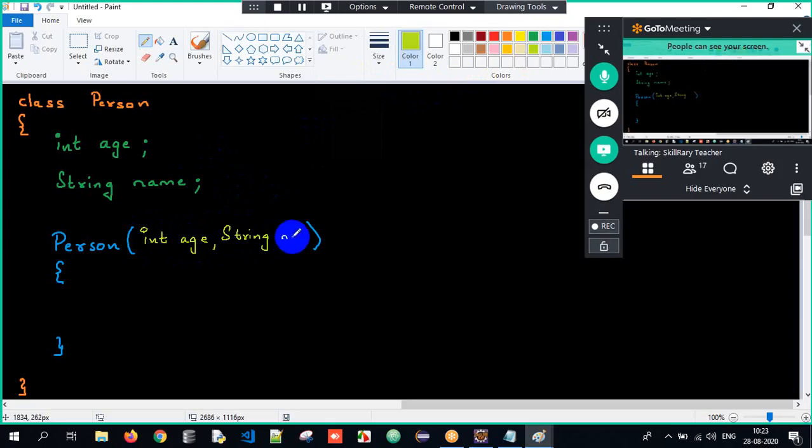But these are all local variables. Why? This age and name is declared within the specific scope, so it's a local variable. But what is the logic of initialization over here? Since the local variable and the member variable names are the same, I have to use this.age = age. Similarly, this.name = name.